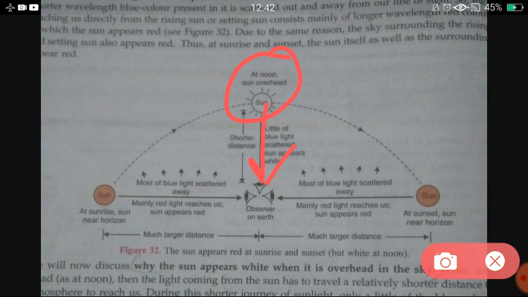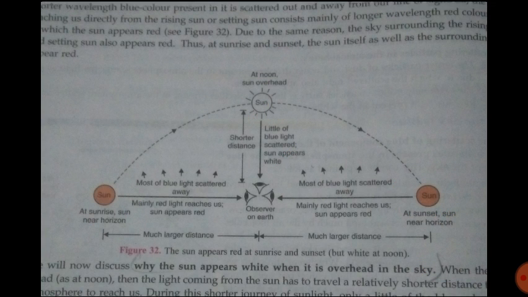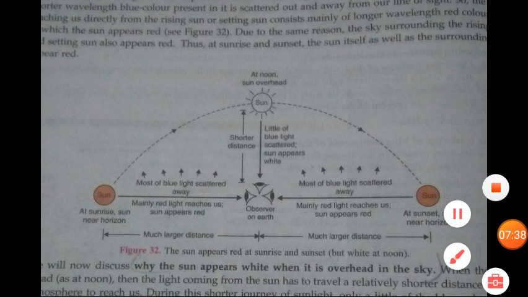But suppose here on the left side sunrise is there, then at noon the sun comes at the top overhead, and then it goes down and here is sunset. So you can see at different times the position of the sun is different.